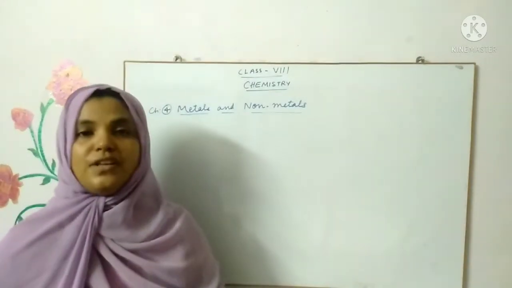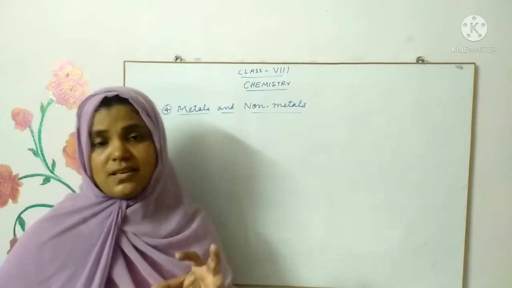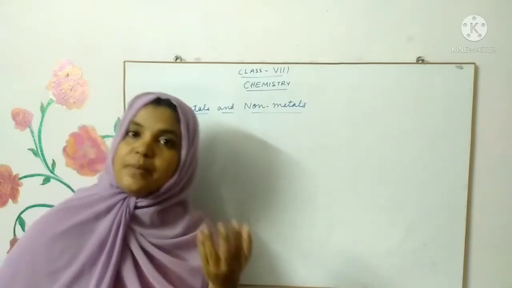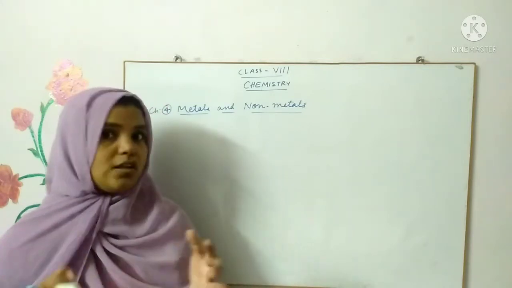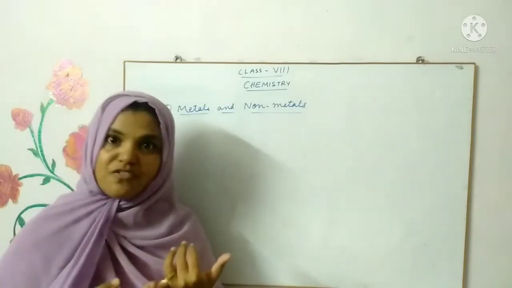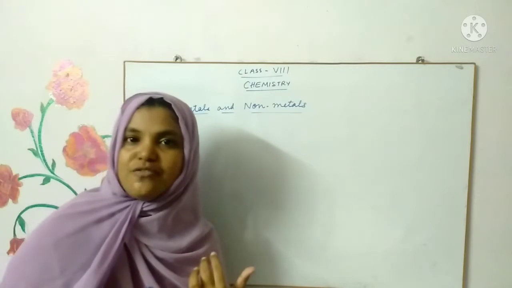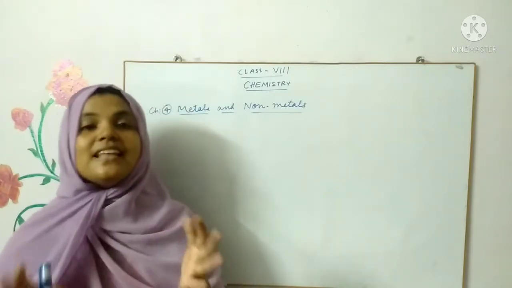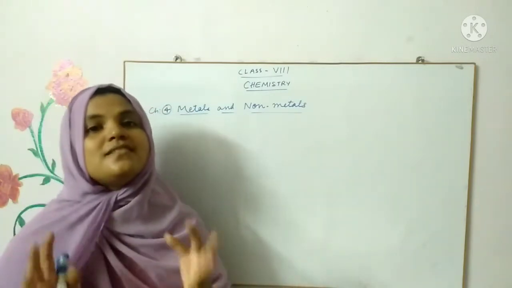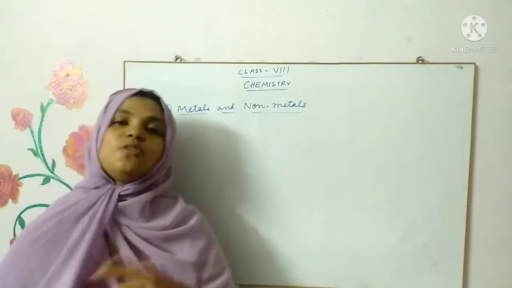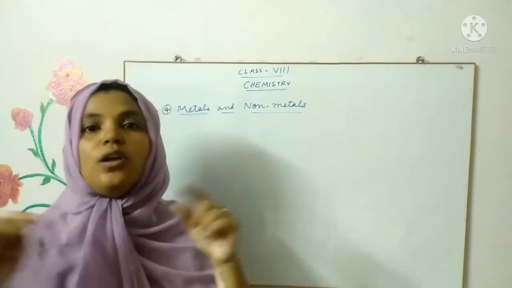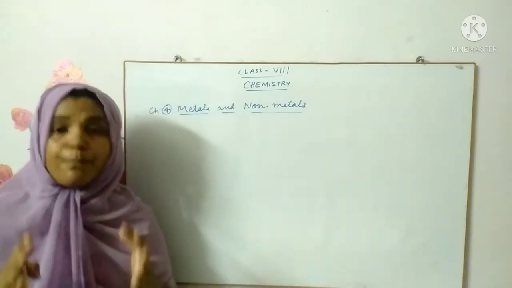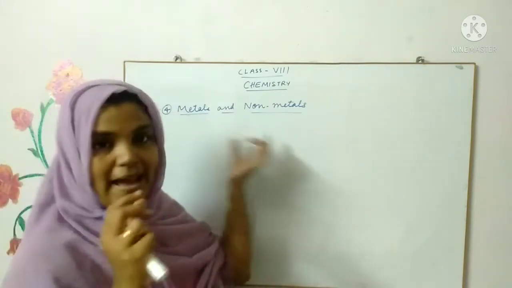I had given you basic knowledge about matter in particular, right children? What is matter composed of? Can you recall the definition of matter? Yes, it's anything that has mass and occupies space. That is called matter, and this matter can be classified. I gave you a small flow chart or mind map where you can understand what matter is.